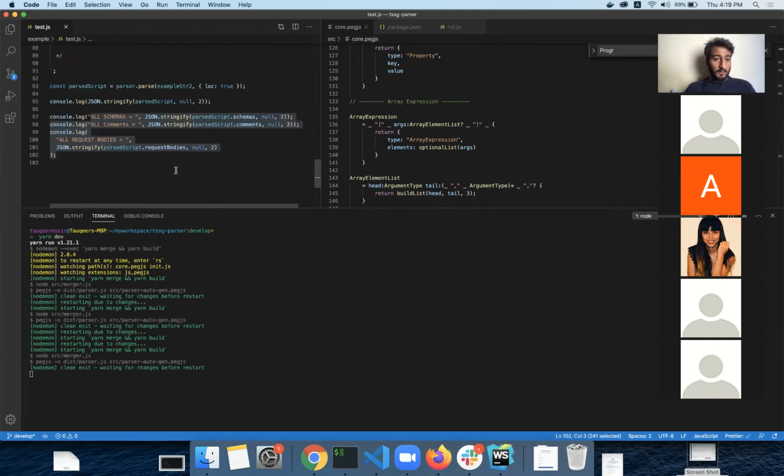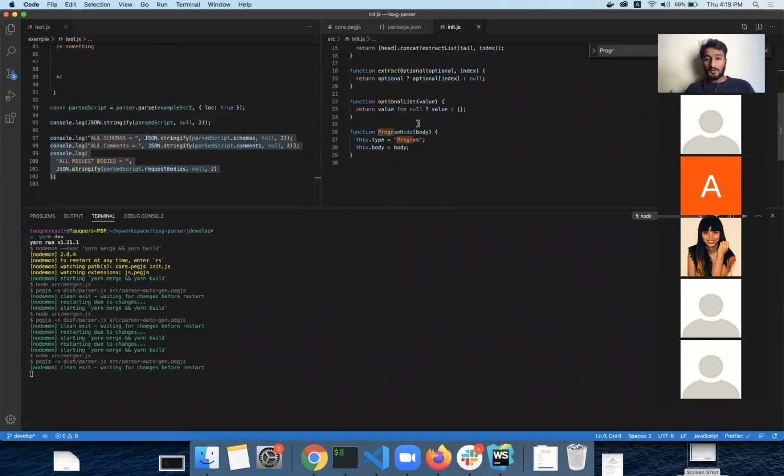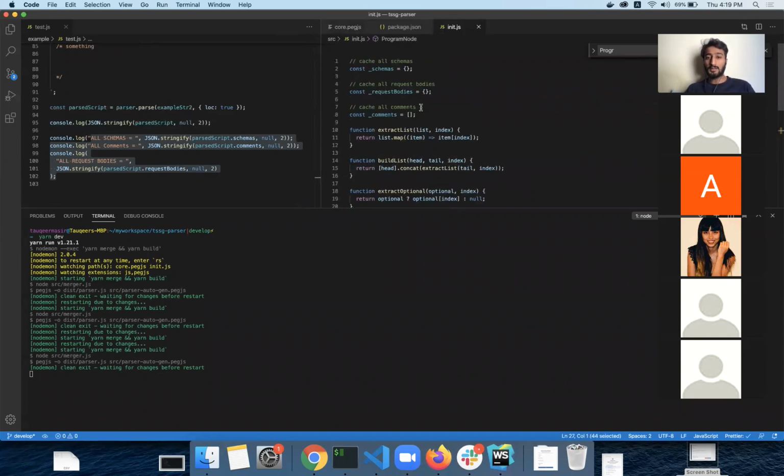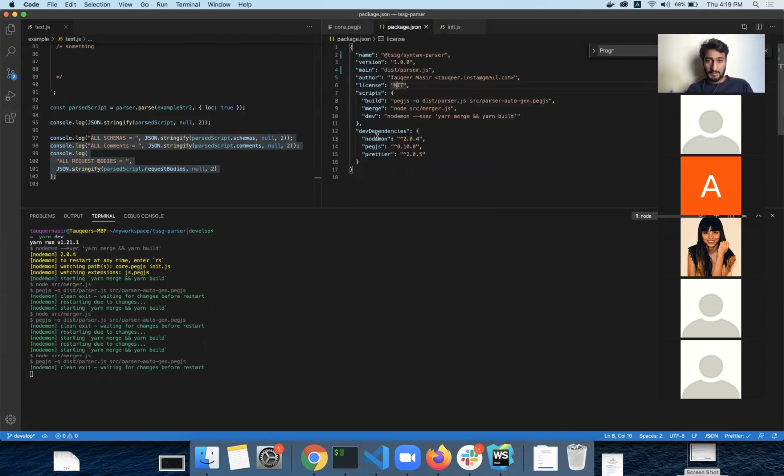So what I was doing is I created a node, and then I was using this cache store to cache all the schemas, request bodies, commands, and stuff like that into one store or one place, so that we can reference them during the runtime. Like if we're traversing the AST, and then we needed to get a reference to something else, and then just get that information and copy and paste it into the place of the reference, then this will be a useful way to do that.